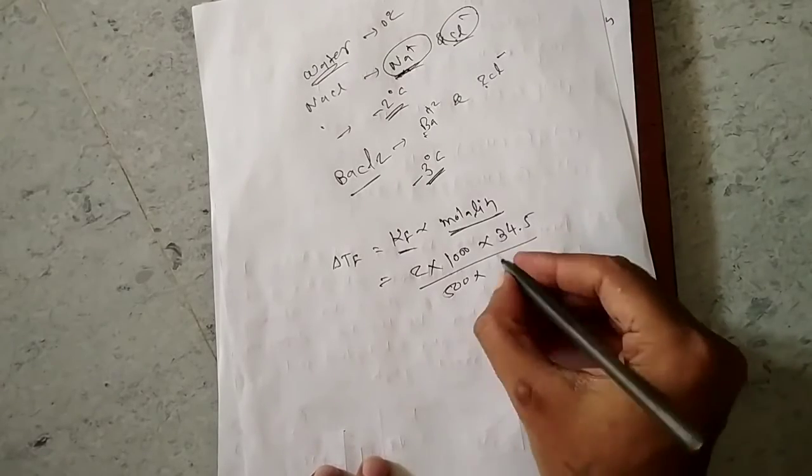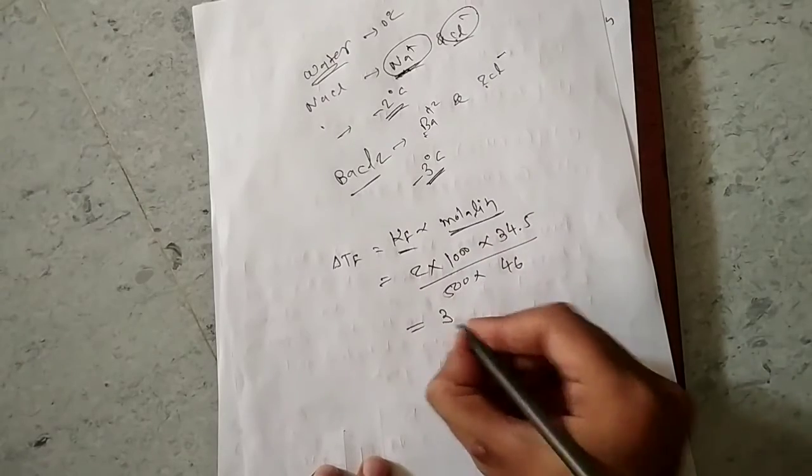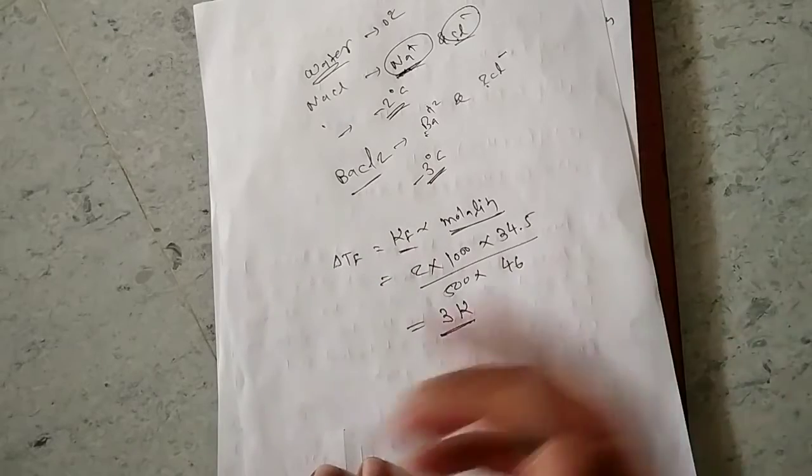Molecular mass of ethanol is 46. Now in this calculation you will get 3. So it will decrease by 3 Kelvin.